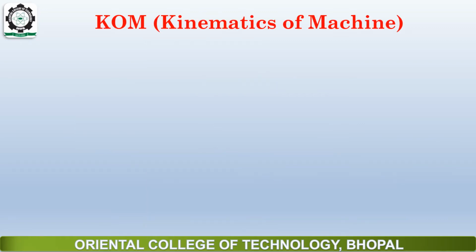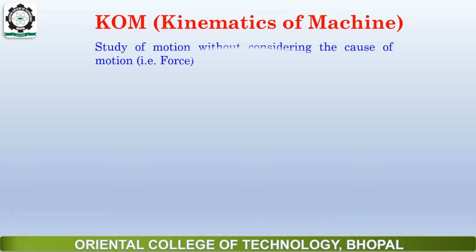Now what is kinematics of machine? Kinematics of machine is simply the study of motion without considering the cause of motion, which is force. So if we perform the study of motion without considering force, this type of analysis is known as kinematics of machine.